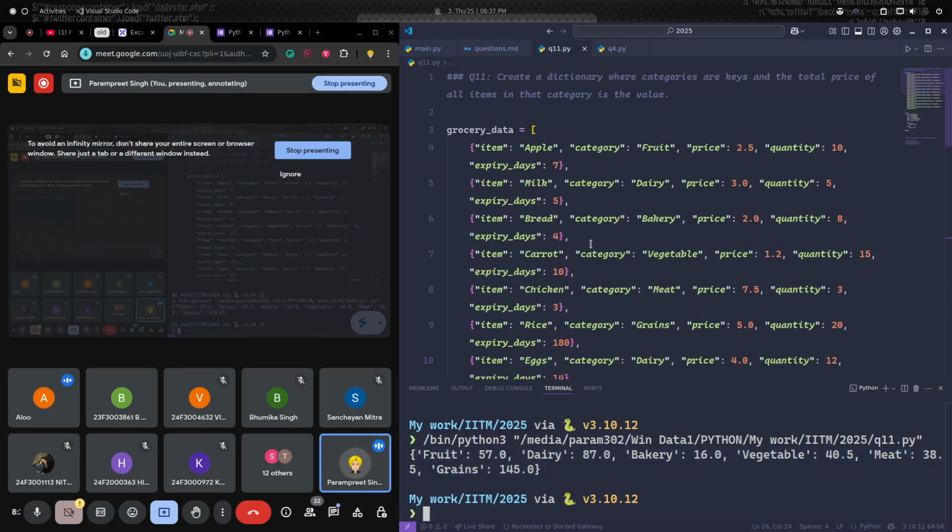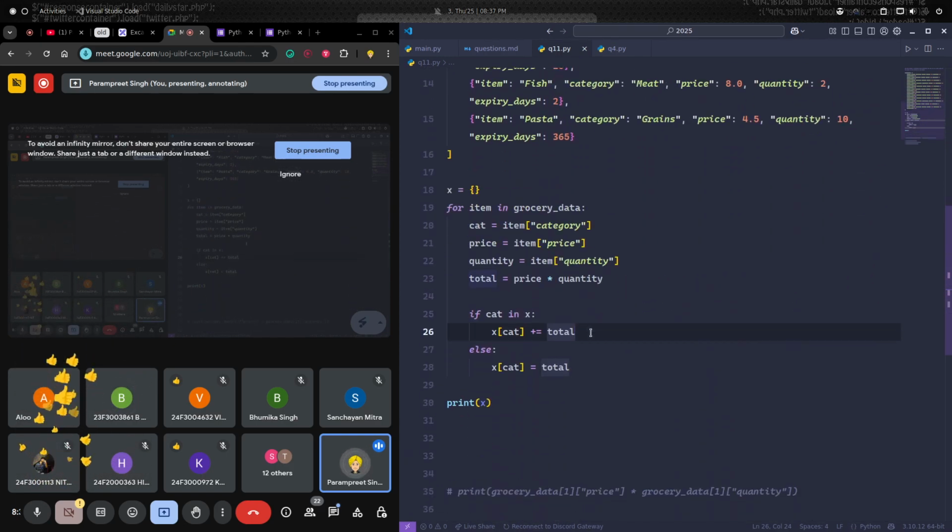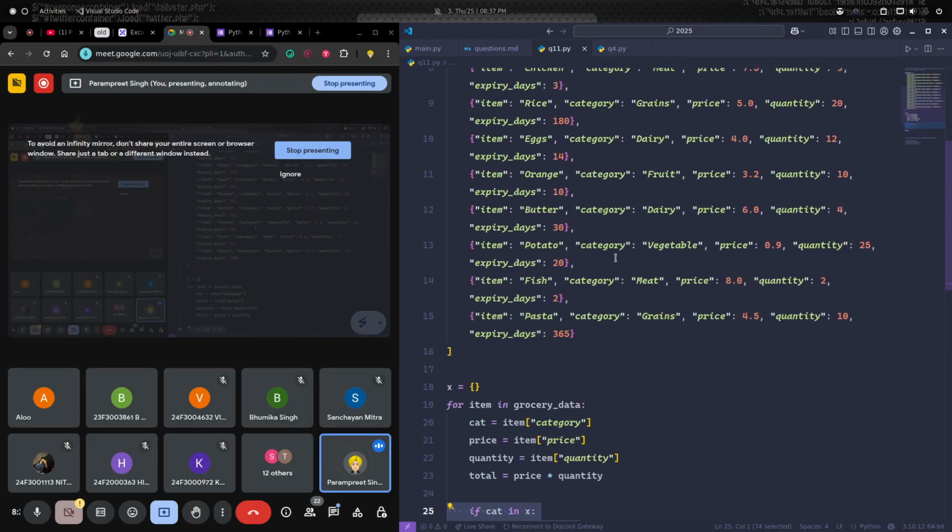Are you guys clear with this? We are done with the code. So this is the final code. If you are stuck, maybe you are stuck in this part. This is the same question, just the data is a bit different.